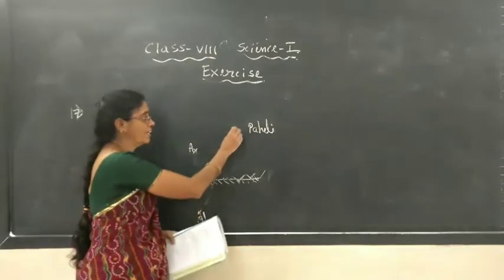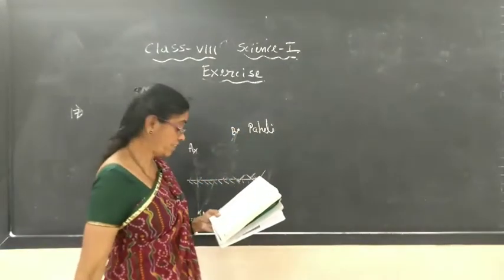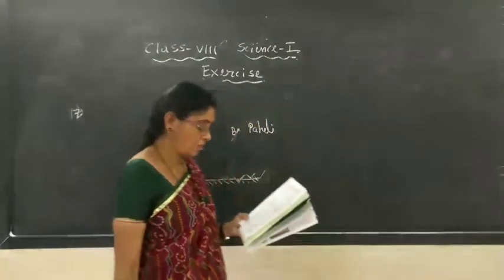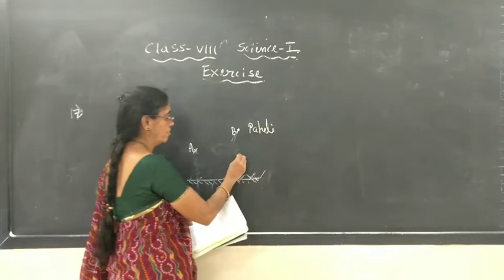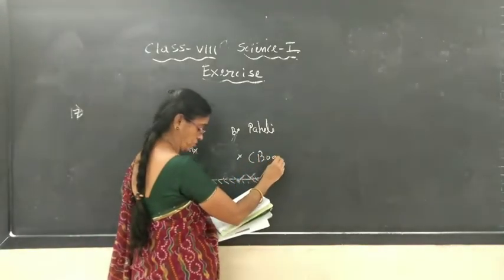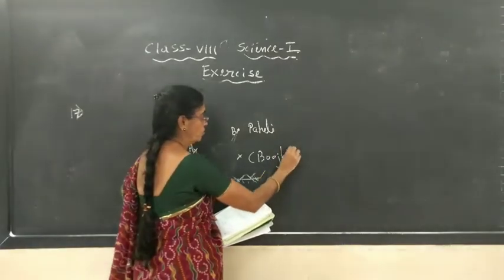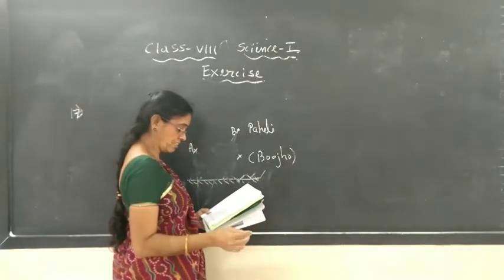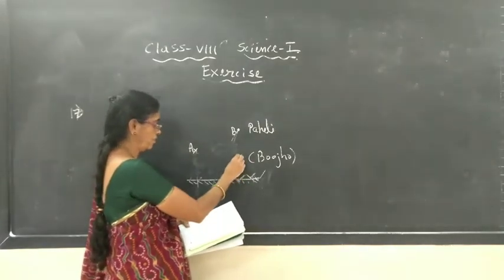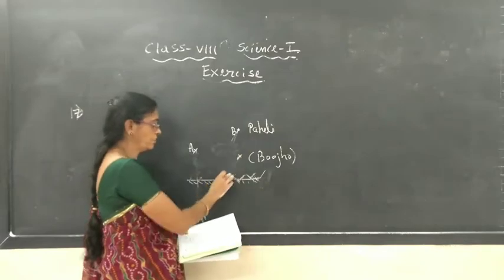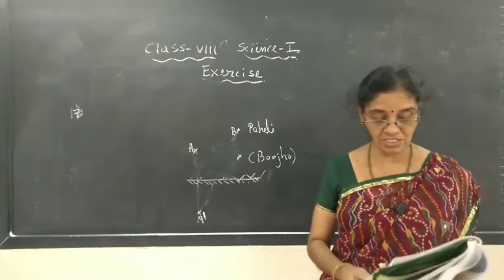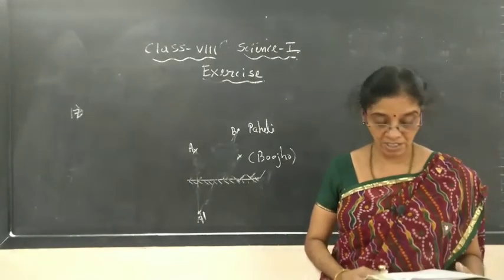So Paheli can see the object A. Can Boju see this image? Boju is here. Where does the image form? Boju is also able to see it. Boju can see the object A.